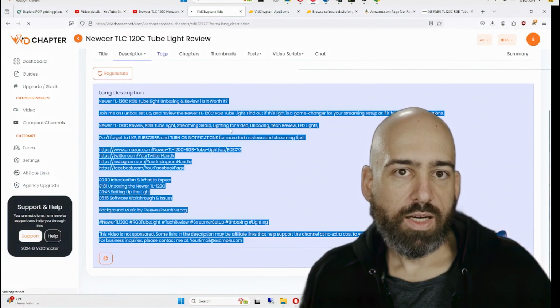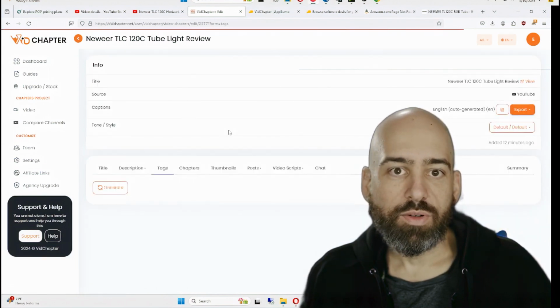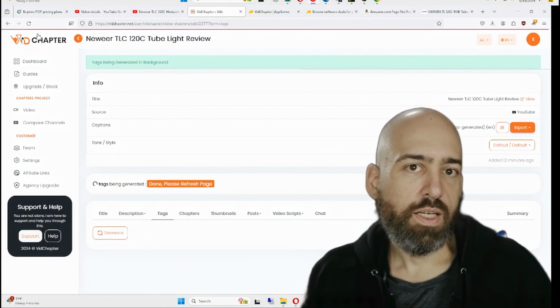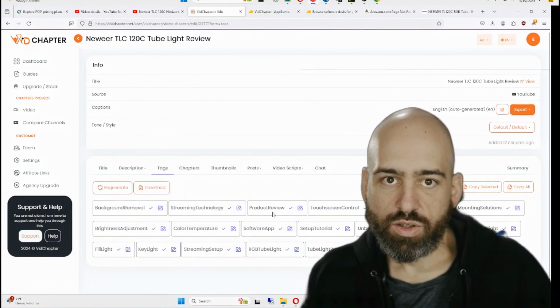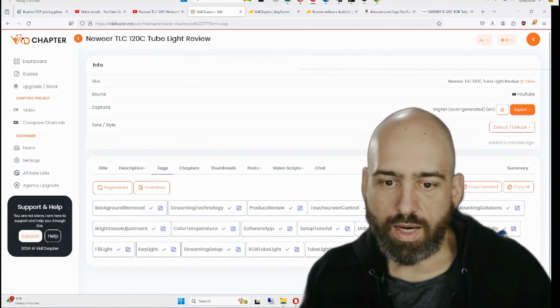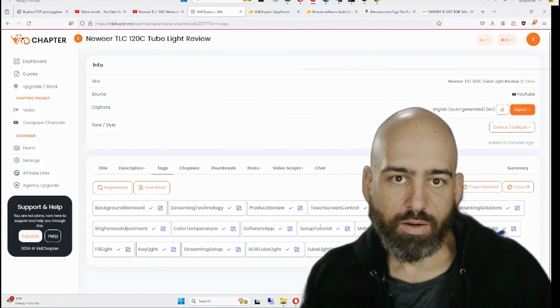Next, we have tags. Like, making tags is terrible, so I'm anxious to see what this will do. That took about 15 seconds. Streaming technology, sure. Product review, touchscreen control, magic arm mounting. Yeah, most of these things, yeah, they're okay.